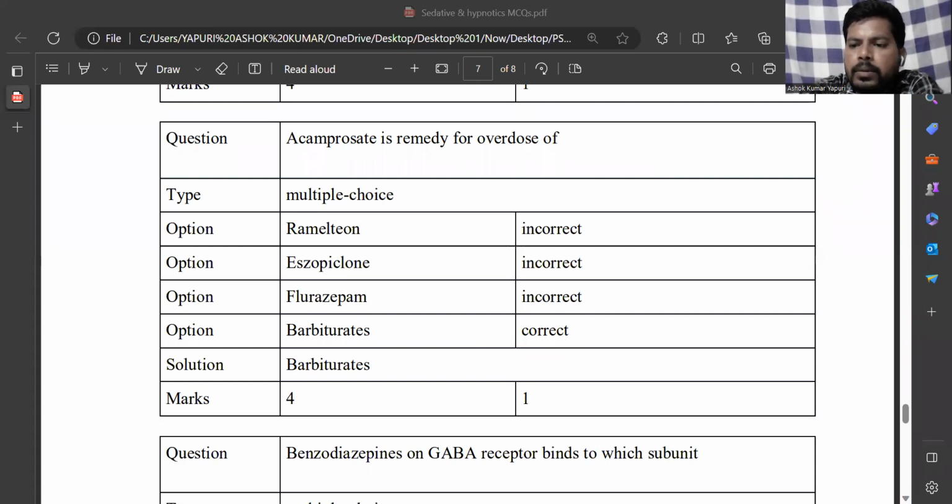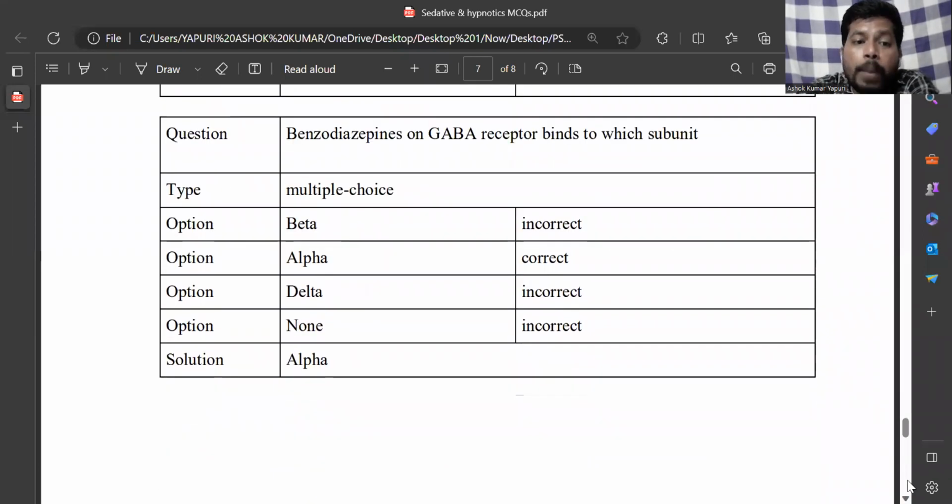Next, benzodiazepines on GABA receptors bind to the... So GABA receptors are ion channel receptors. Ion channel receptors have subunits. In that, the benzodiazepines on GABA receptors bind to the alpha subunit. Alpha subunit.